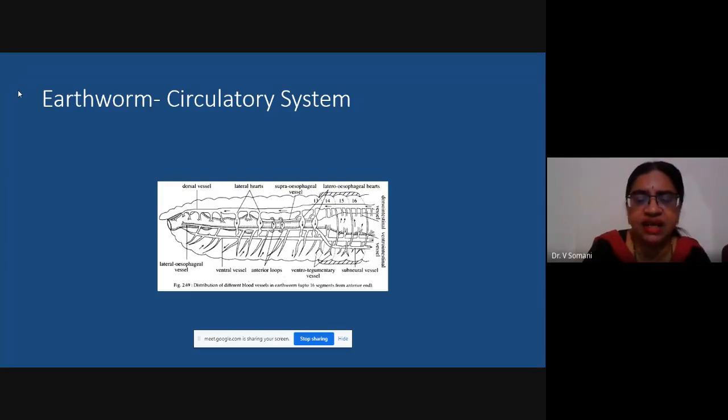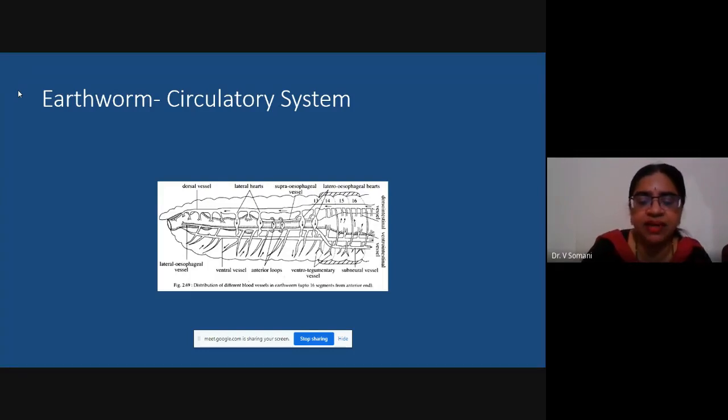The vessel which runs above the esophagus will be called supraesophageal. Whereas the vessels which run on the lateral sides of the esophagus are known as lateral esophageal vessels. Then you can see anterior loops which are formed because of the presence of hearts and some lateral vessels.